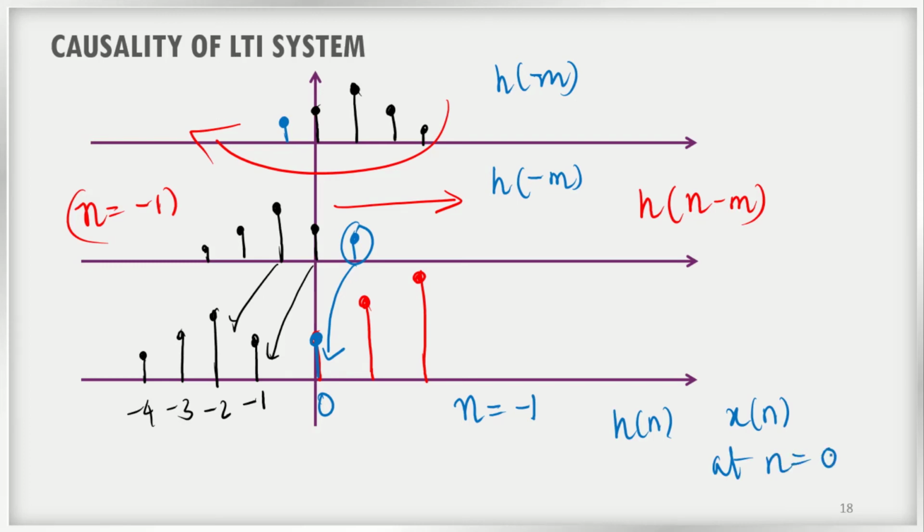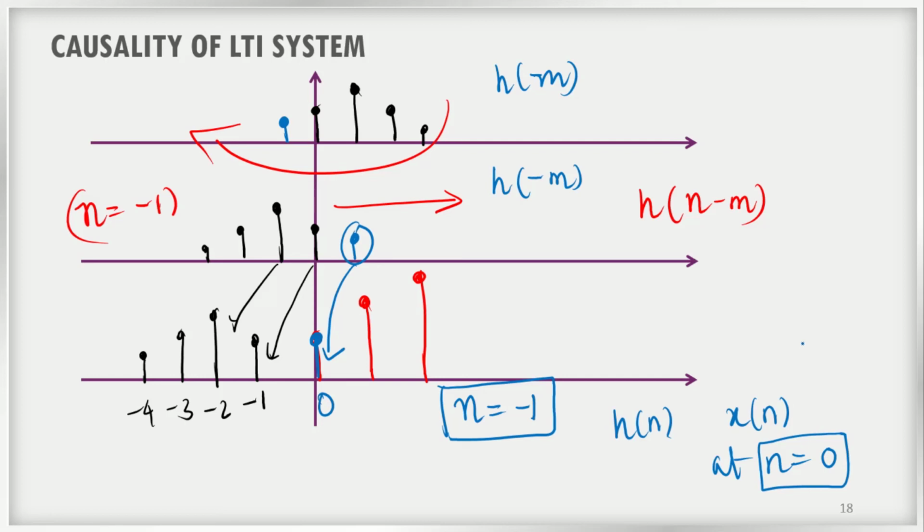Let us assume that is 12 o'clock. So when our time is 11 o'clock, that is n is equal to minus 1, our impulse response is trying to multiply with an input which will occur in the future, that is at n is equal to 0, that is at 12 o'clock, right?